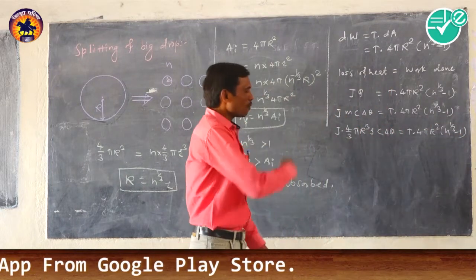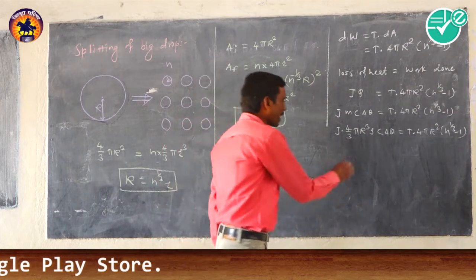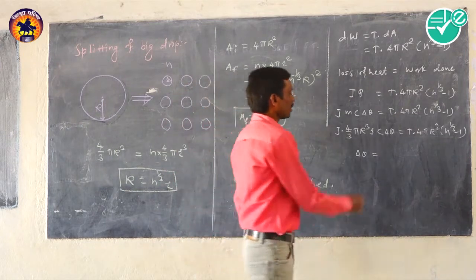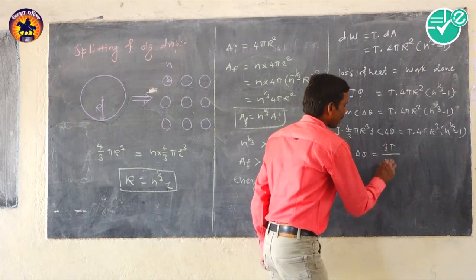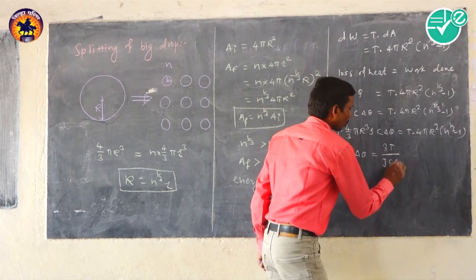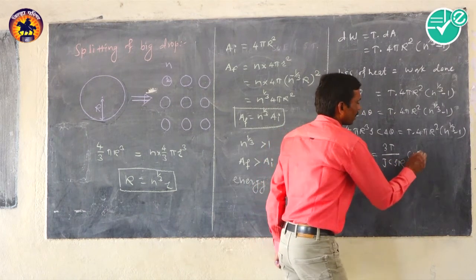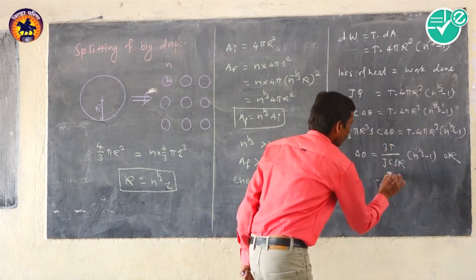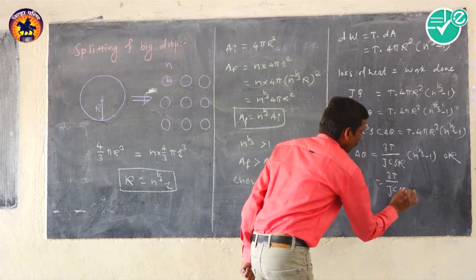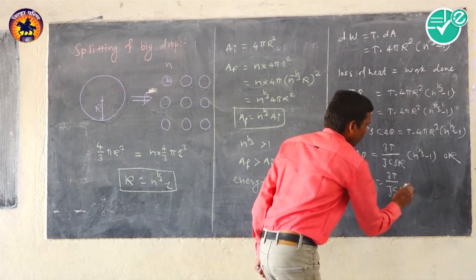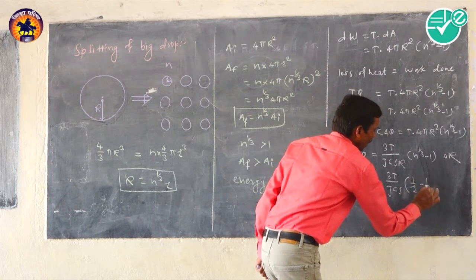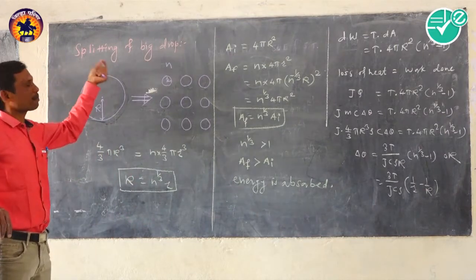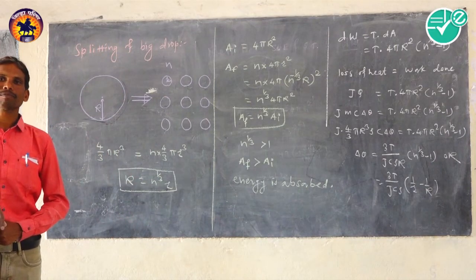By solving this expression, we get the fall in temperature of the liquid droplets, Δθ equals 3T divided by JCρR in brackets N raised to 1/3 minus 1, or equal to 3T by JCρ into 1/r minus 1/R. This is the fall in temperature in the process of splitting the big drop.